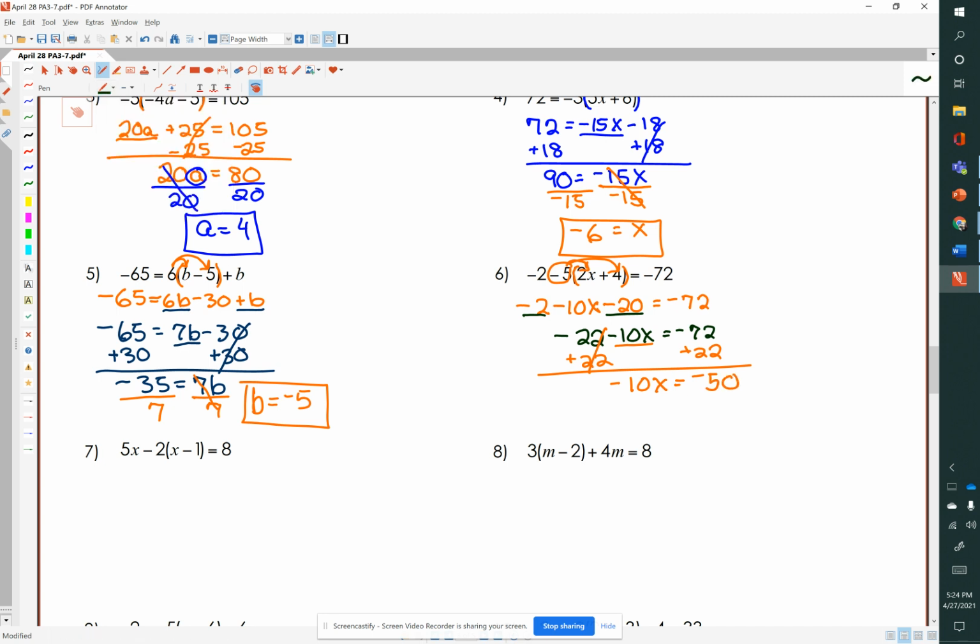And now negative 10 is being multiplied by x, so we will divide by negative 10 on both sides, which isolates our x, and x equals a positive 5. Negative divided by negative is positive, so 50 divided by 10 is 5.